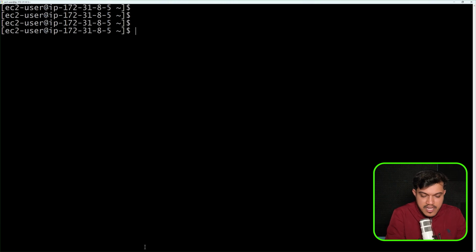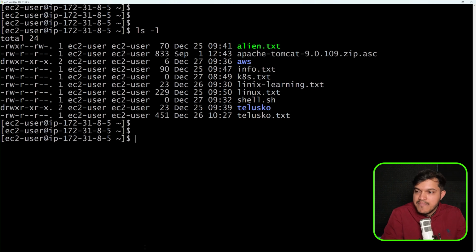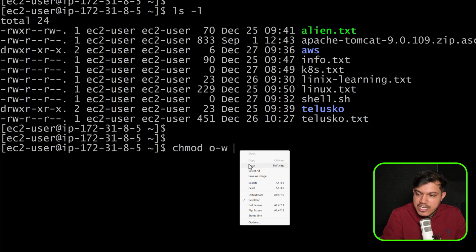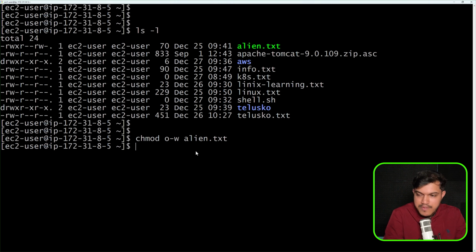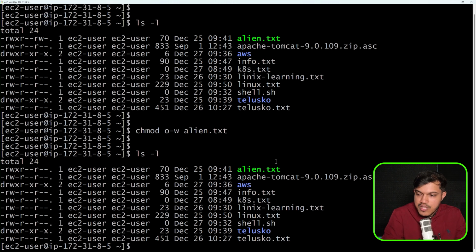So I'll just go back here, ls -l, and maybe I want to remove the write permission for others which we have here for the file alien.txt, right? So for which I have to use here chmod. For others, please remove write permission for a file which is alien.txt, right? I would like to update this. I'll say ls -l. You can see here the write permission has been removed. I hope you could observe.